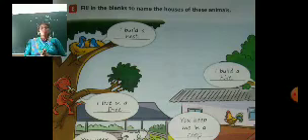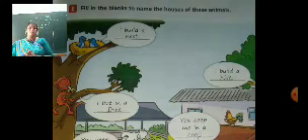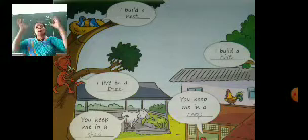Next, I build a hive. Honeybees, you can see honeybees in the forest or in the park as well as in the garden. So honeybees build a hive, and all honeybees live in the hive.